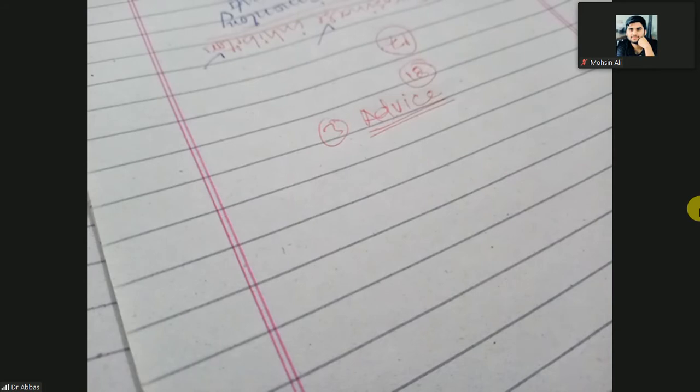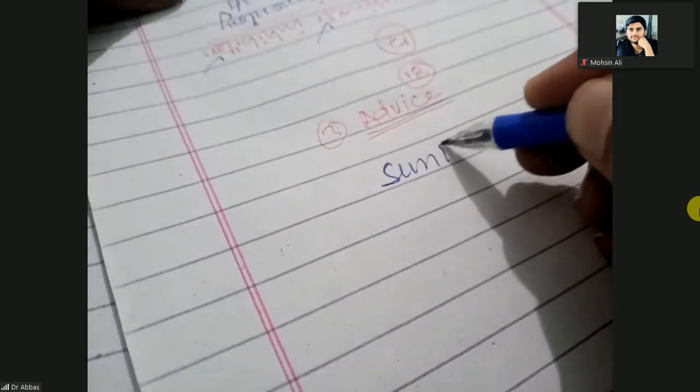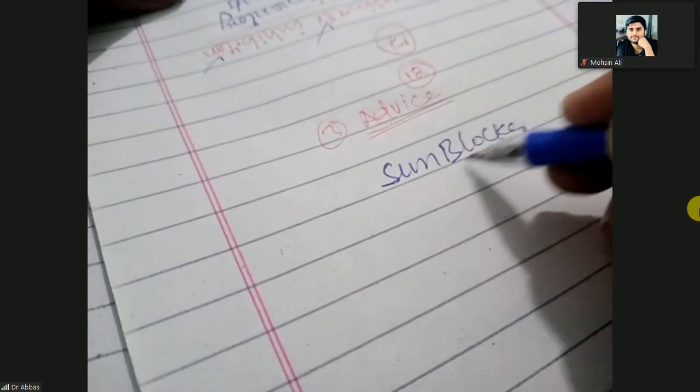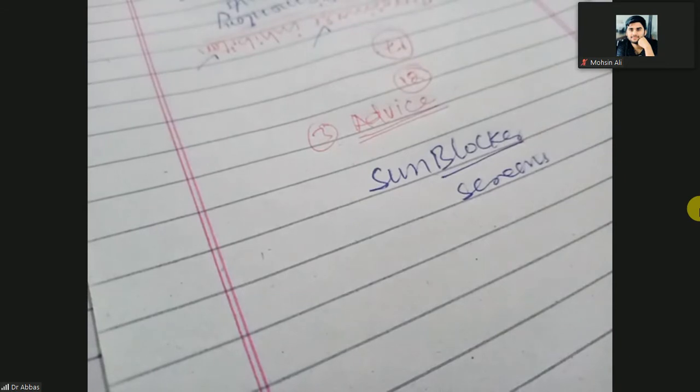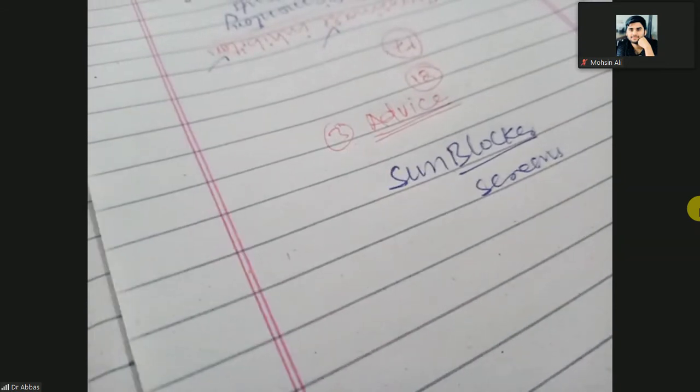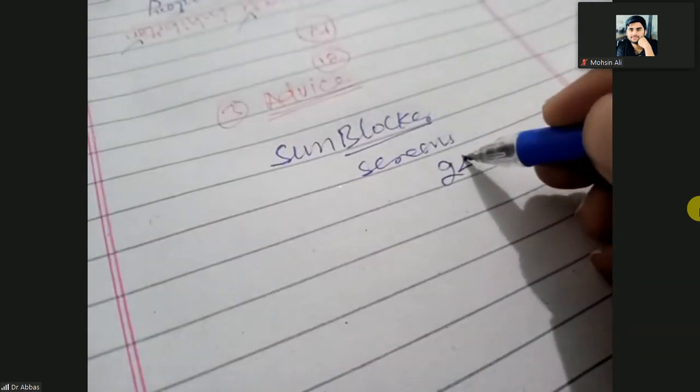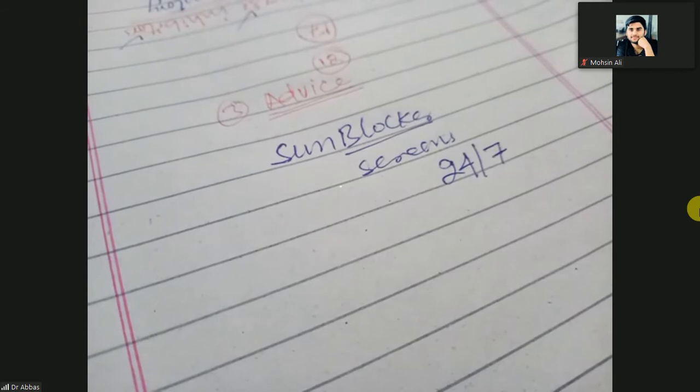So you will advise them to use the sun blockers or sunscreens for a prolonged period of time. So this is the third line. You have to apply the sun blockers 24/7 to prevent the melanogenesis.